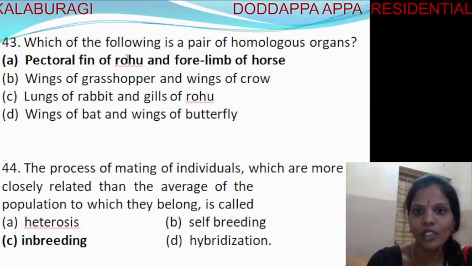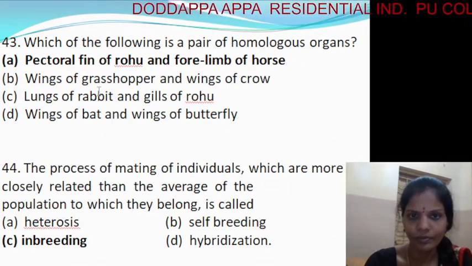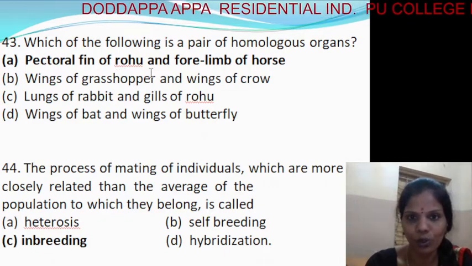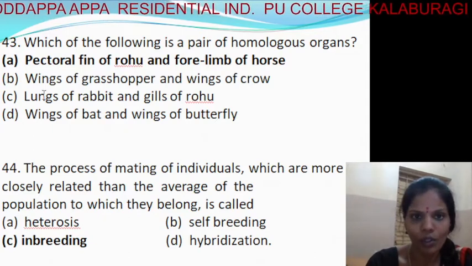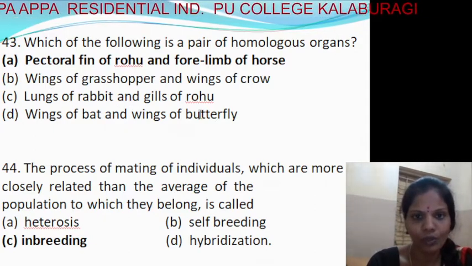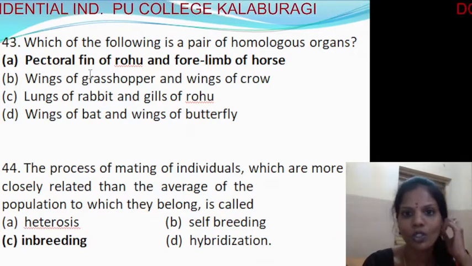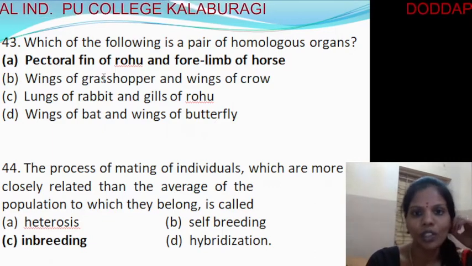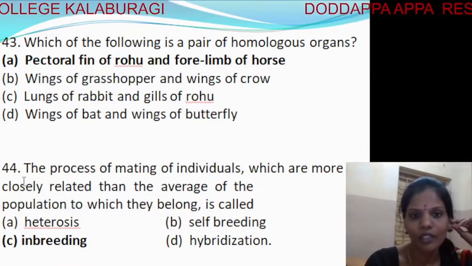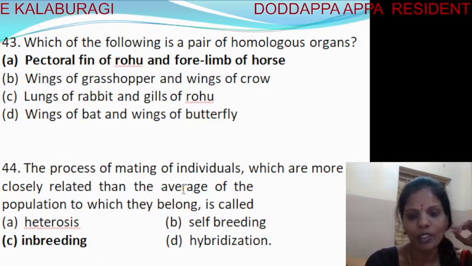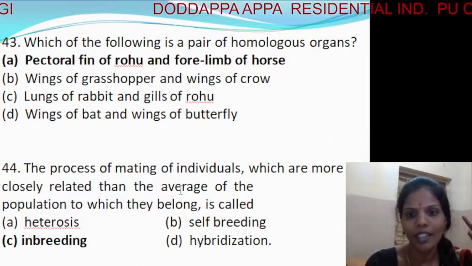Next, which of the following is a pair of homologous organs? First, pectoral fin of rohu and forelimbs of horse; wings of grasshopper and wings of crow; lungs of rabbit and gills of rohu; wings of bat and wings of butterfly. Among these, the pair of homologous organs is the first option, pectoral fin of rohu and forelimbs of horse.